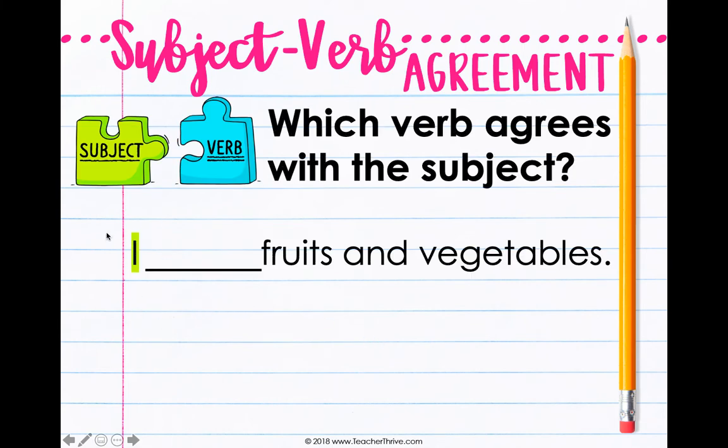Let's look at another one. My sentence: I. What do you notice about your subject? I. And I know that when I'm talking about I, I do not have an S. I eat fruit and vegetables. I eats fruit and vegetables. Think about it too, what's my rule? Does it sound right? Probably isn't right. So this one is going to be eat, because when it's I and when it's you, there is no S on our verb.